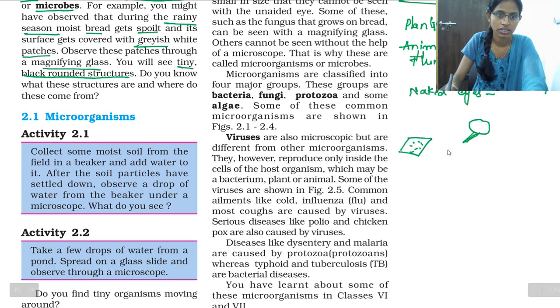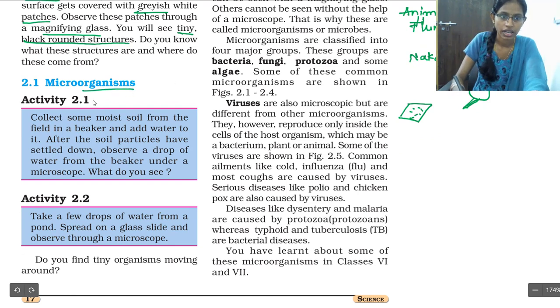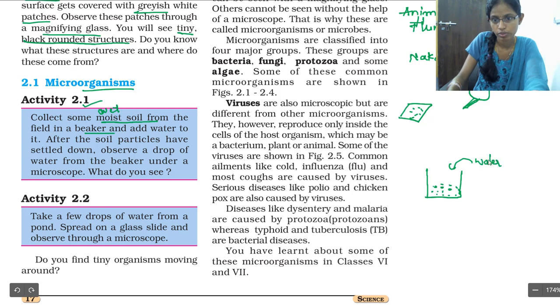Now let us see activity 2.1. What we have to do? We have to take moist soil, that is nothing but wet soil from the field, in a beaker, and you have to add water to it. What happens to the mixture?